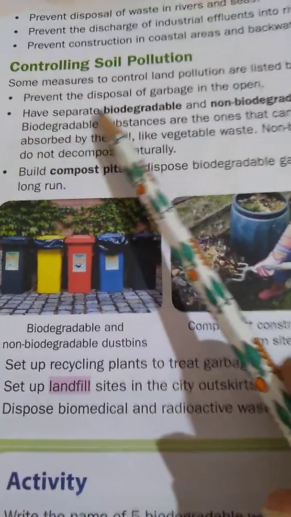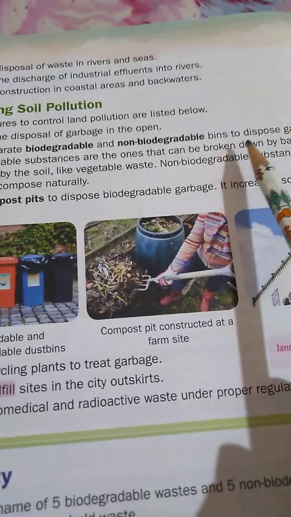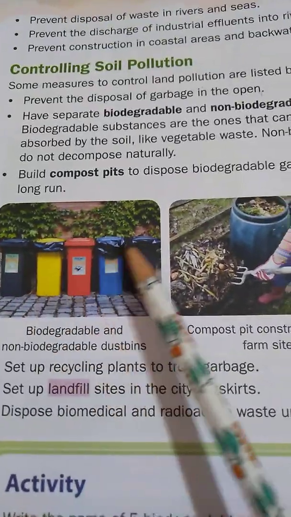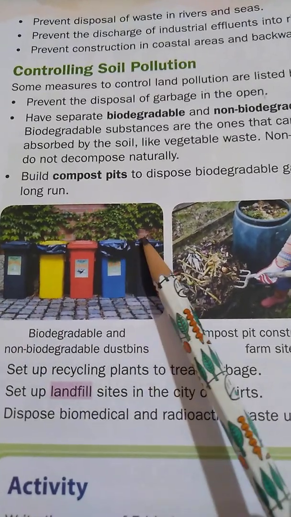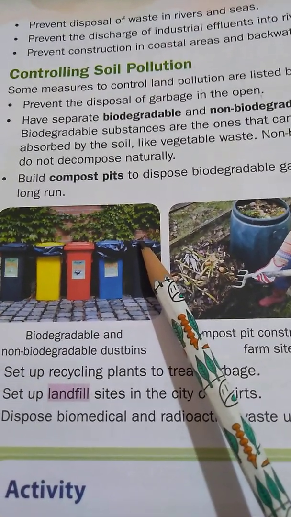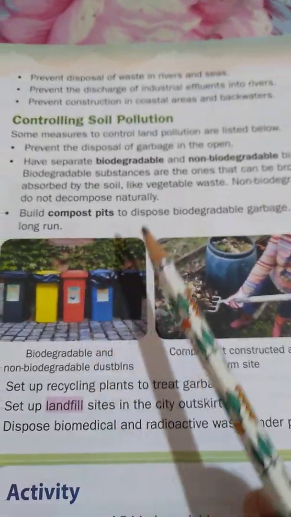Have separate biodegradable and non-biodegradable bins to dispose garbage. So we have to maintain separate biodegradable and non-biodegradable dustbins in order to prevent land pollution.